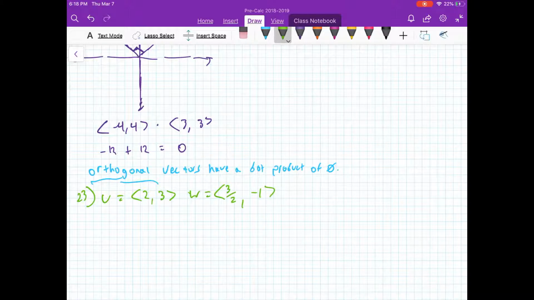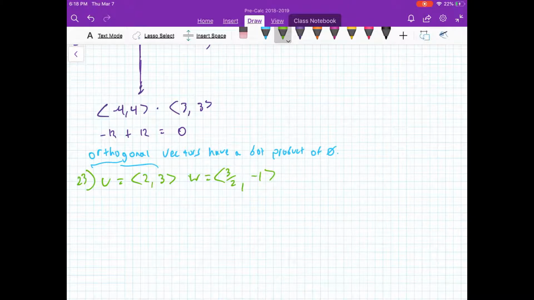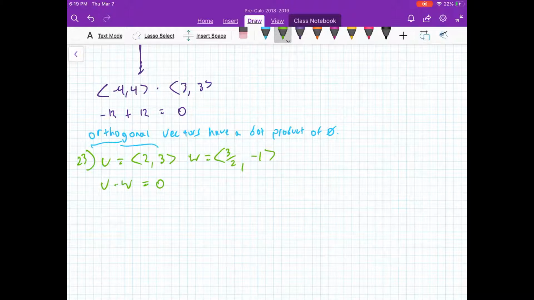So if we want to prove that they are orthogonal, we would have to show that the dot product of u and w equals 0. Let's see if this is correct. So let's plug in u and w. We have 2, 3 dot 3 halves, negative 1 equals 0. I should probably be using a different color, but it's too late now. I'm sorry if that causes any confusion.